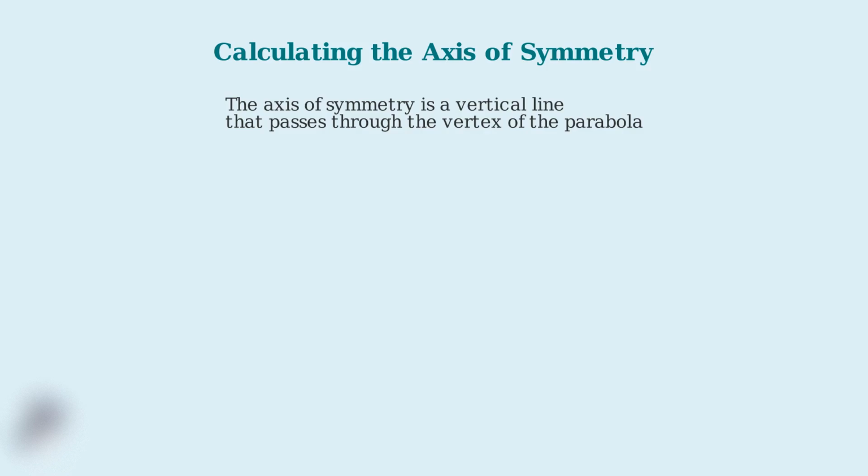Now that we understand the vertex formula, we need to explore a closely related concept, the axis of symmetry. The axis of symmetry is a fundamental property of every parabola that helps us understand its structure and behavior. The axis of symmetry is a vertical line that passes through the vertex of the parabola. Think of it as an invisible line that if you folded the parabola along it, both sides would match perfectly.